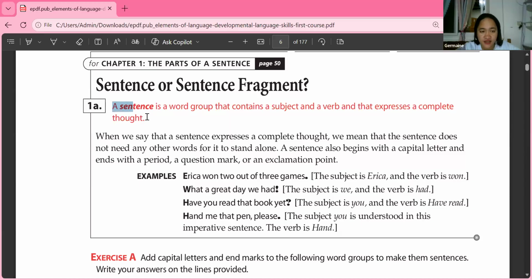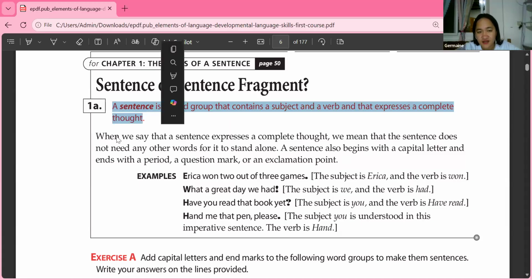Take a look at this one. A sentence is a word group that contains a subject and a verb. And what do you call that verb? That verb is the predicate in the sentence.